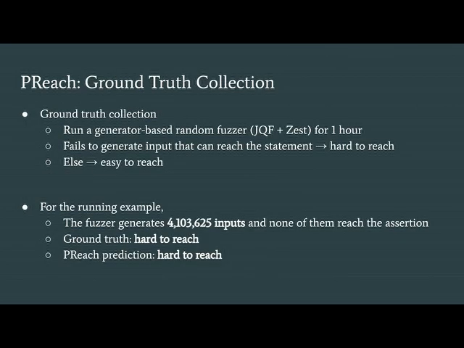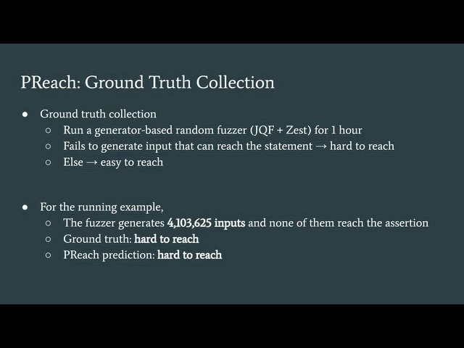In Preach, we collect the ground truth using a generator-based random fuzzer based on JQF and Zest. We run this generator-based random fuzzer for 1 hour. And if the generator-based random fuzzer fails to generate input that can reach the statement, we identify the statement as hard to reach. Else, we say that the statement is easy to reach.